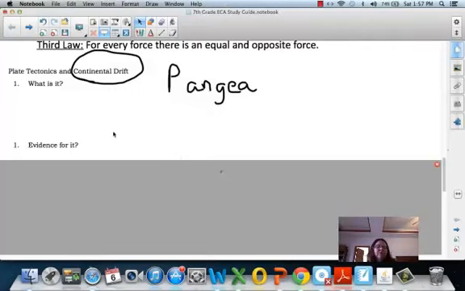Also, there were mountain ridges in North America that went through Europe. Again, evidence that at one point those plates were connected.